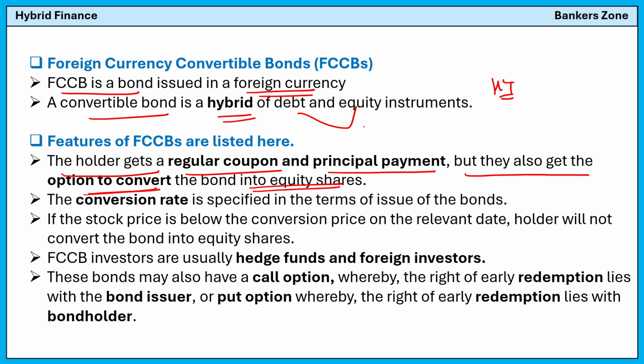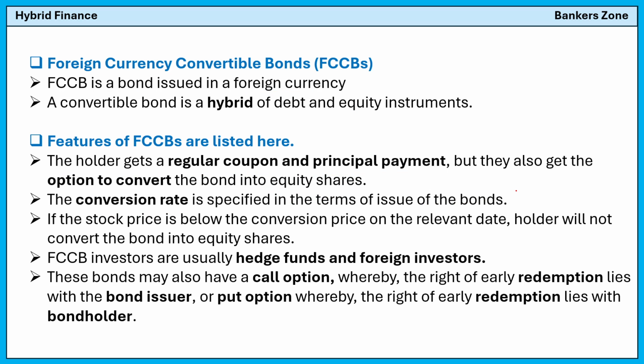In the same way, it is a bond, so they will get the regular fixed return. Also, they will get the principal amount back. Also, they have the chance to get converted into equity. That is called convertible. The conversion rate is specified at the time of issue. When the bonds are issued, at that time itself they fix the rate to be used for the purpose of conversion. If the stock price is below the conversion price on the relevant date, the holder will not convert.